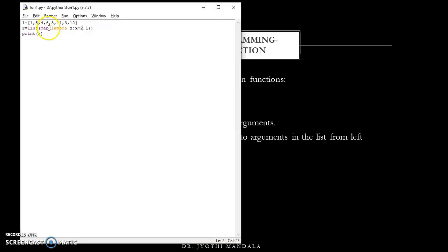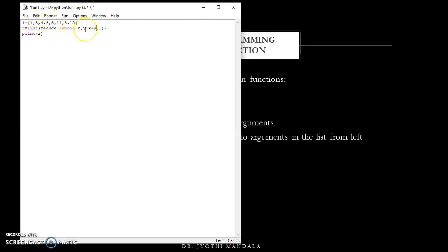Let us consider you want to perform addition, to find out the sum of all these elements. Then what can you do? For addition you require two parameters, so let us write x, y, and you need to perform addition on these two parameters. It will take the first two values and add them, then that result will be added with the third element, and that result will be added with the fourth element.